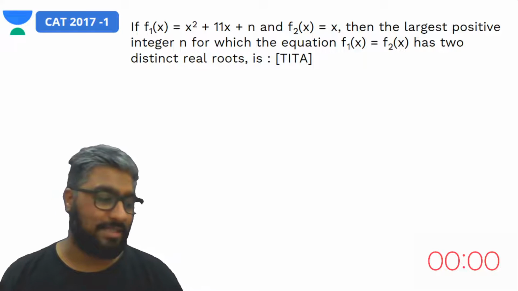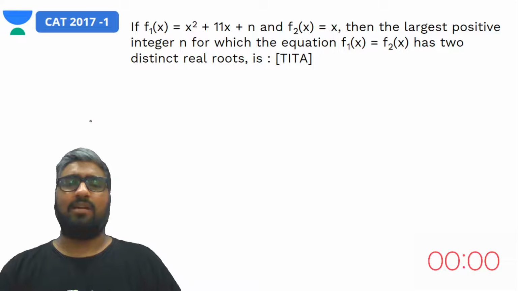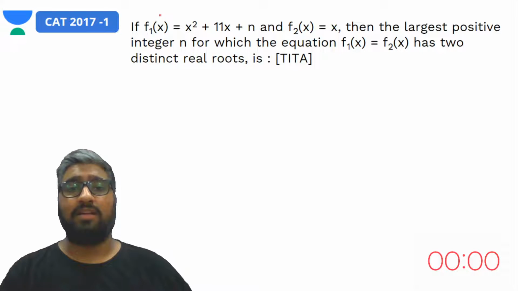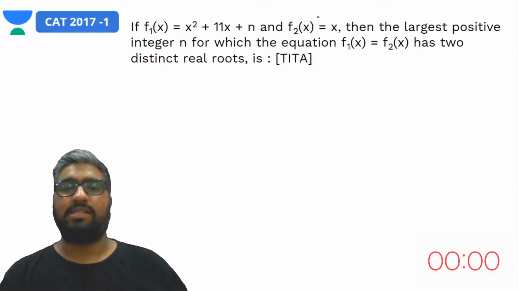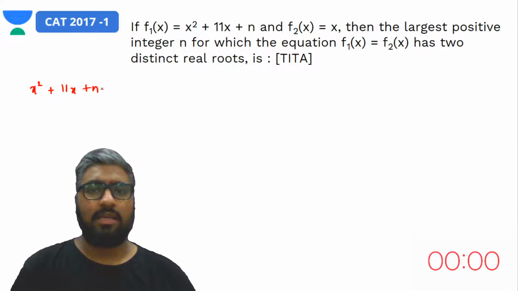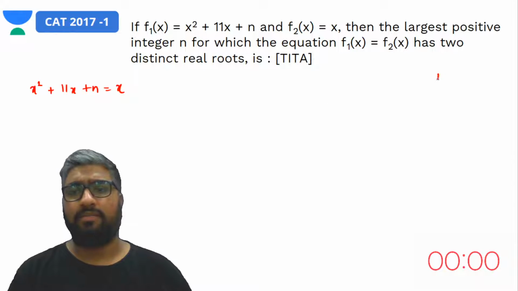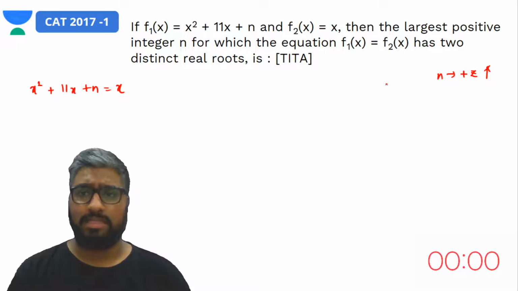Let's see how we would answer this question otherwise, right? Here what we've given are two functions, and the only aim of these functions is to get removed later. Because what they've given is the expression of this function, and the expression of this function should be equal. That means our expression now should be x squared plus 11x plus n should be equal to x, keeping in mind that n is a positive integer, and it should be the maximum. The maximum value of n is what is asked here.